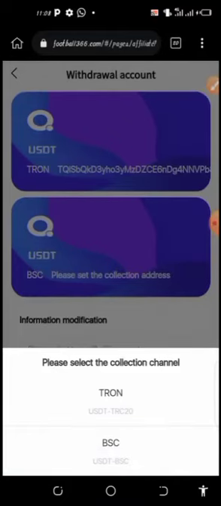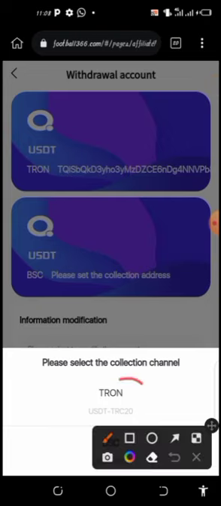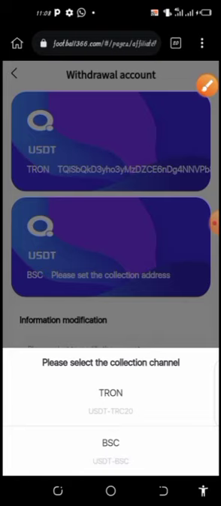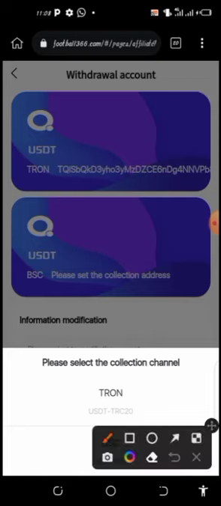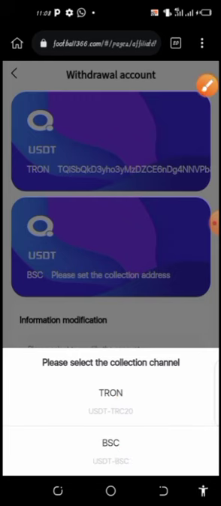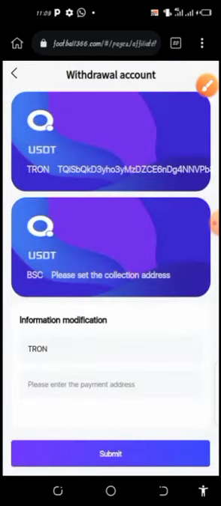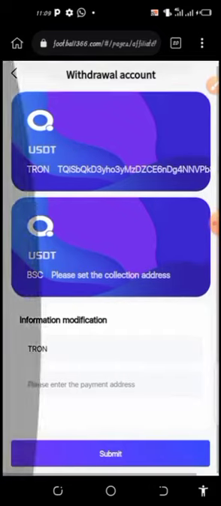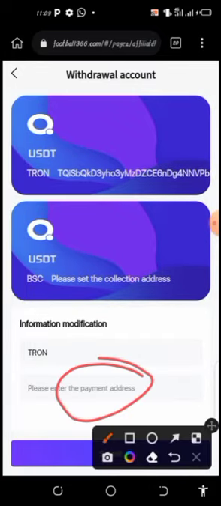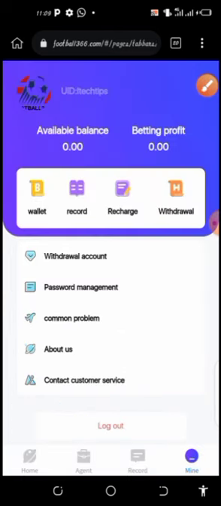You select TRC 20, which is the first option here, if you are using TRC 20. Then if you are using BSC USDT, you can select that, but I prefer this one. Then you copy your wallet address, insert it here, then you click on modify. So that is what you are going to do. Then you go back.